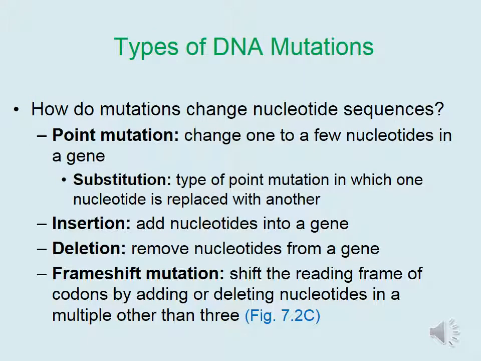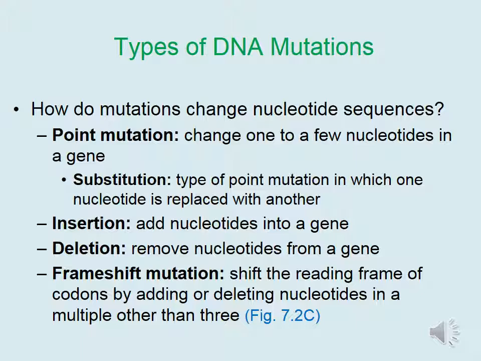So how do mutations change nucleotide sequences? There are several different types to discuss. We start with a point mutation, which is a change in one to a few nucleotides in a gene. A specific type of a point mutation is a substitution in which one nucleotide is replaced or substituted with another. An insertion involves adding nucleotides into a gene, while a deletion removes nucleotides from a gene.